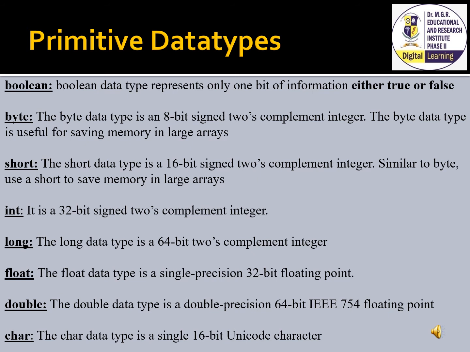The Boolean data type represents one bit of information. There are only two possible values. One is true, another one is false. The default value for the Boolean type is always false. Character type is a single 16-bit Unicode character. Character type is used to store any character.